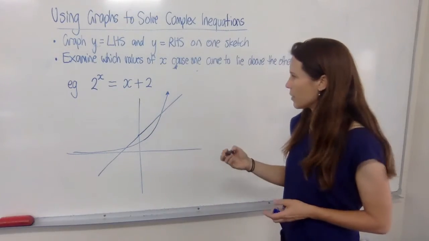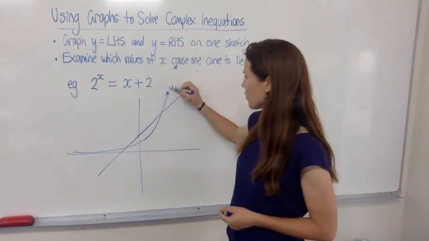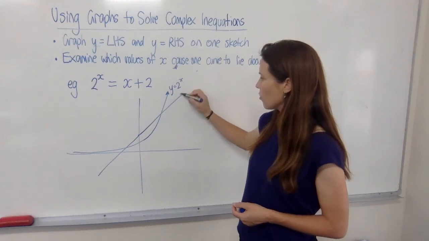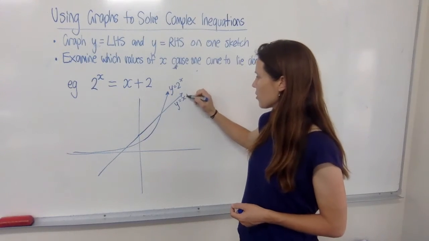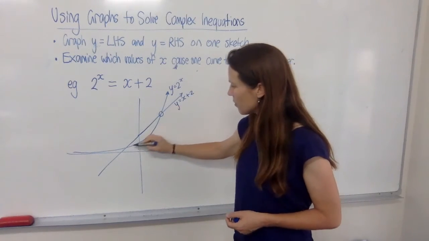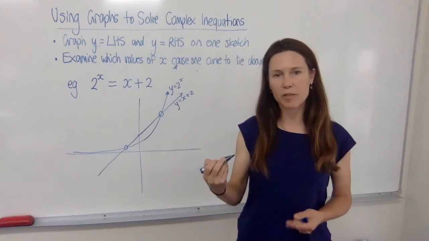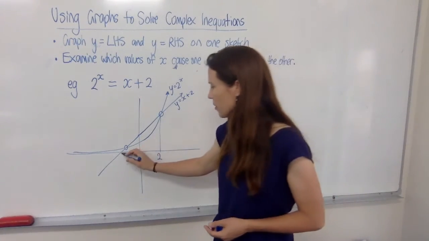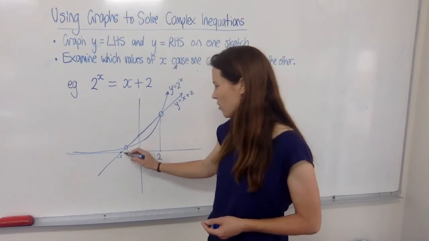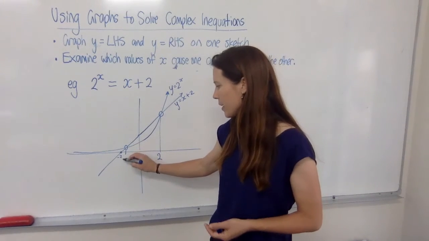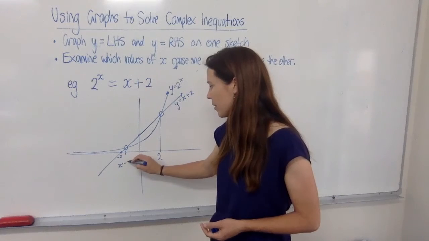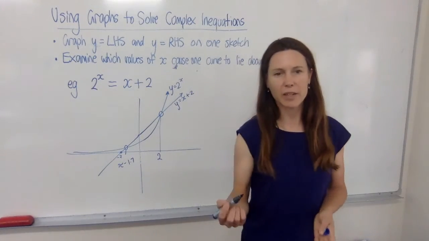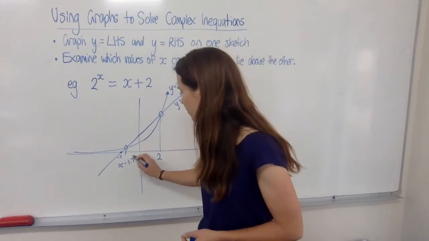Now referring back to an example that we already looked at with equations, we solved this one earlier and we said let's draw y equals 2 to the power of x. Let's draw y equals x plus 2, and where they cross over, those will be the solutions for x. And we found this one was exactly 2. And this one, we knew that this point here is minus 2, so we approximated that this was probably around about minus 1.7. We didn't have it exact, it was an approximation.